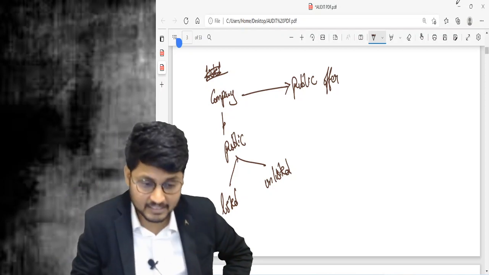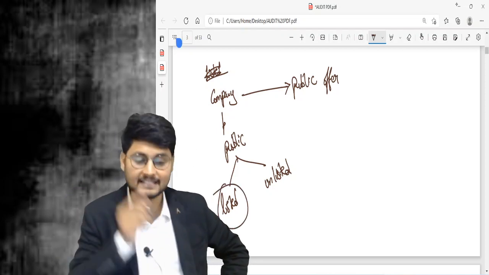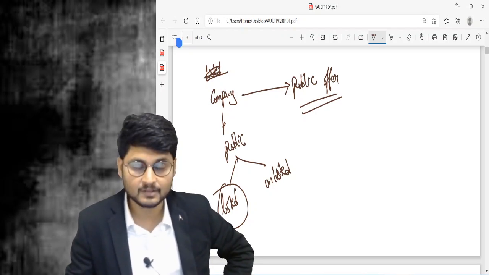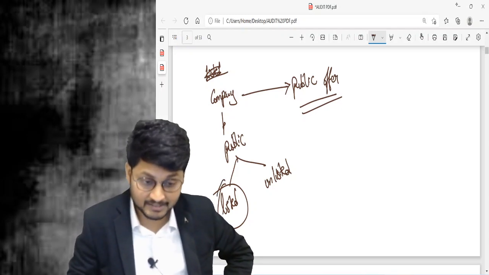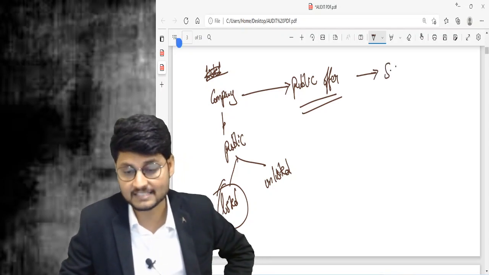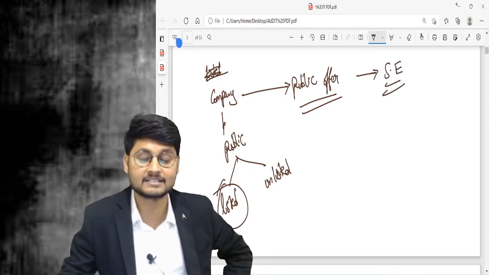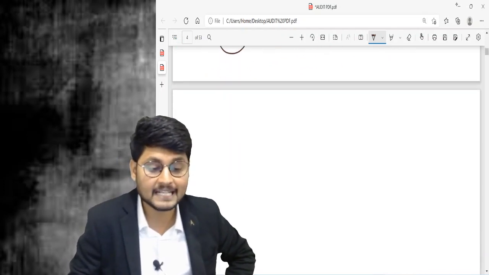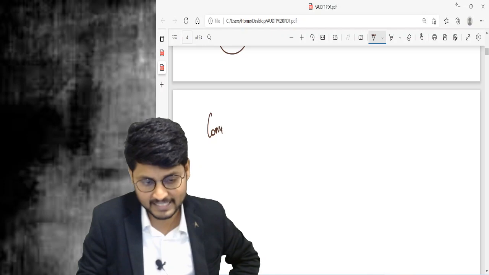Now I am talking about a listed company. There is a company which wants to offer the shares publicly. Then this public offer shall be made through a stock exchange. If it desires to offer the securities through a stock exchange, then that company needs to make an application.